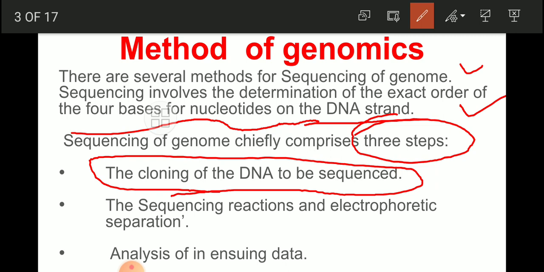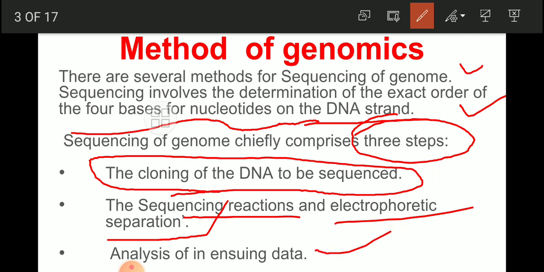A clone is nothing but a Xerox copy of that one, isn't it? That we have to first of all produce in the first step. The second is the sequencing reaction and electrophoretic separation, with the help of the electrophoretic technique the fragments are separated, and the third is analysis of the ensuing data. These are the three steps of sequencing of a genome.